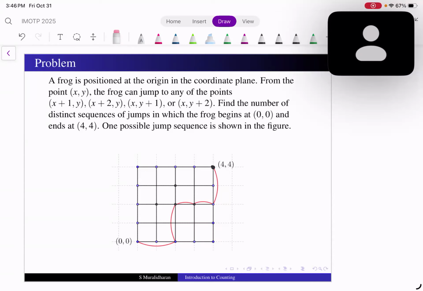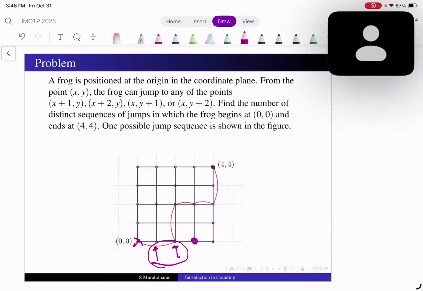So can we find a simple rule for doing this? Just as in the previous problem, we said that basically it is all the numbers to the left and all the numbers down below. So the same rule can be applied here. Same rule, all the numbers to the left. But if you look at this one, I can reach only from here or from here. I can't reach directly here. Correct? So should I add this number or only these two numbers? You're only required to add these two numbers over here.